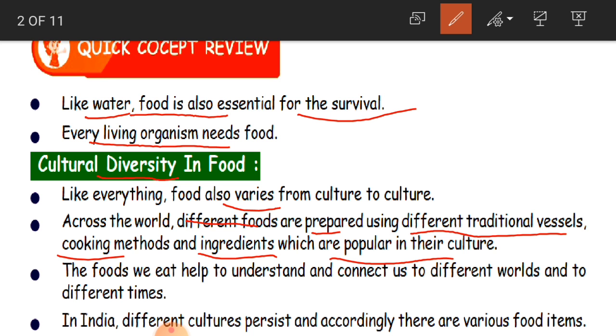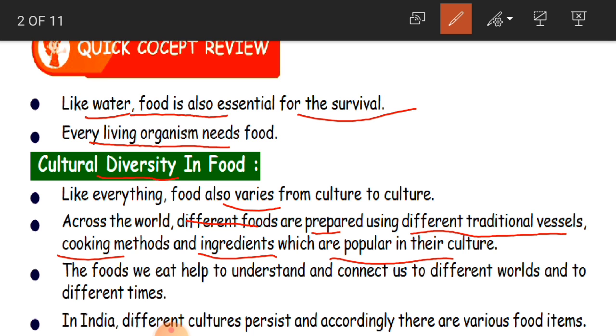So they use different dishes, different cooking methods, different ingredients which are popular in their culture. People use those things which are popular according to their culture to prepare different foods. Clear, children?